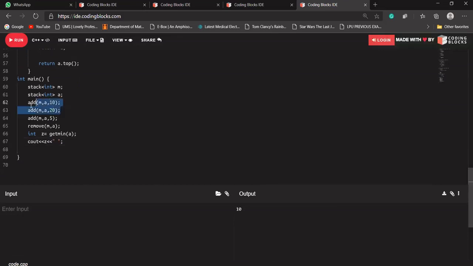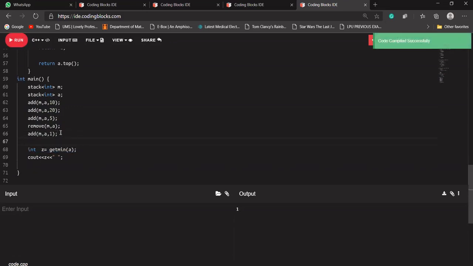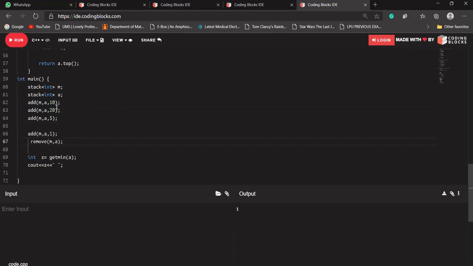Let's say I'm adding 10, 25, and removing data from the top of our stack. Let's say again I want to add something, and I want to add 1. At this time, what should be our minimum value? The minimum value should be 1 itself. So 10, 25, and 1 will be added, and if we call the remove function, the 1 will be removed, and get minimum should return 5 as the minimum value. All the functions are working in big O of 1 time complexity. Okay, 5 is being returned.